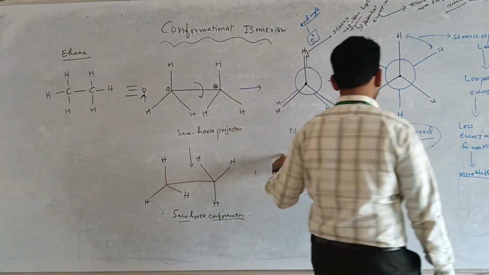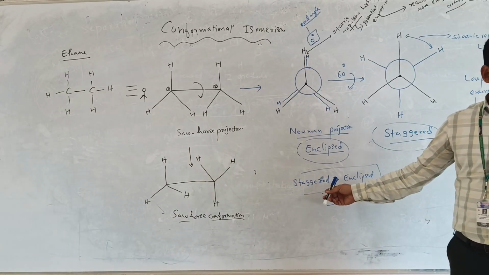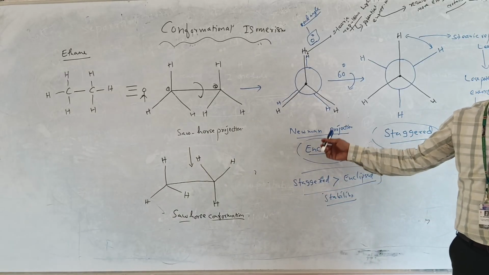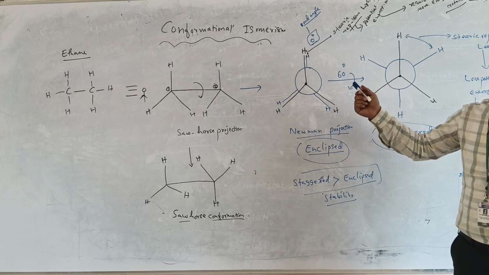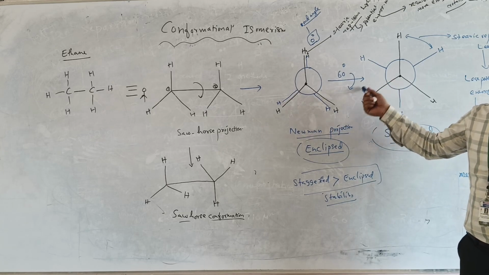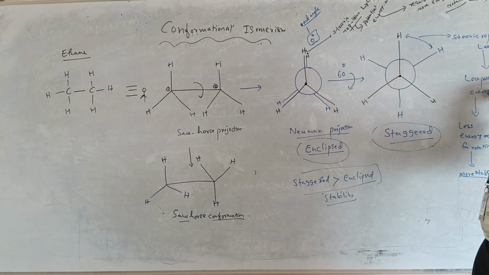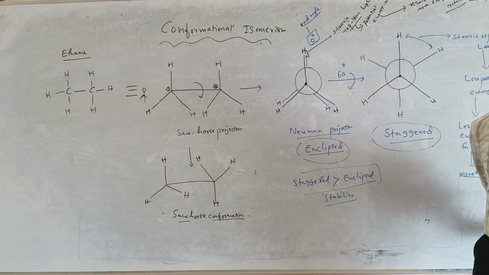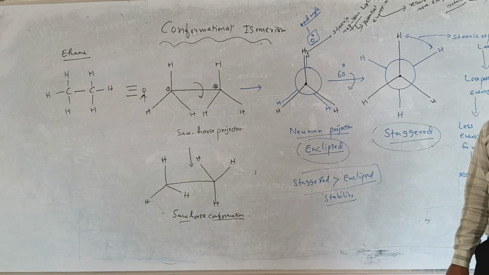I hope you have now understood. Which is more stable? Staggered form. Why? It has less repulsion, meaning less potential energy, and the energy required for rotation is very low. That's why it is more stable compared to the eclipsed form.